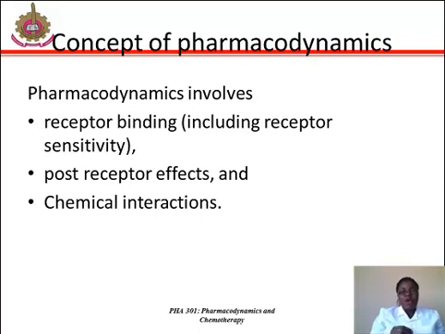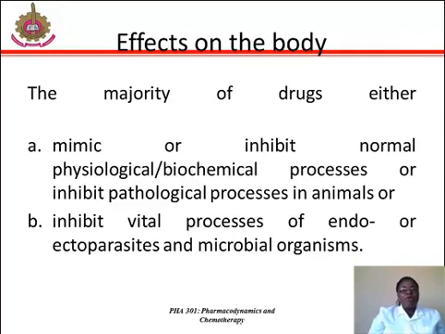For every drug to have an action on the body, the drug must be able to bind to a receptor to exert its effect. So without binding to a receptor, the drug cannot exert its effect. What is the effect on the body? The majority of drugs either mimic or inhibit the normal physiological or biochemical processes or inhibit pathological processes in animals. Or they inhibit vital processes of endo- or ectoparasites and microbial organisms.